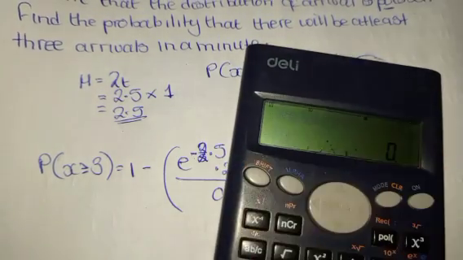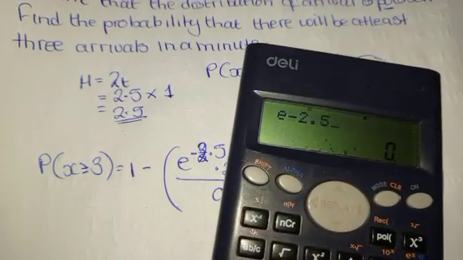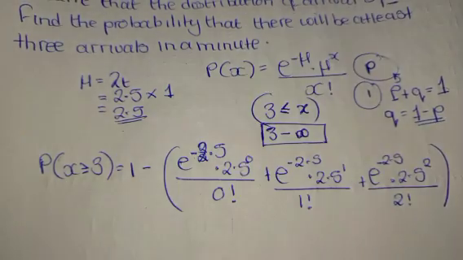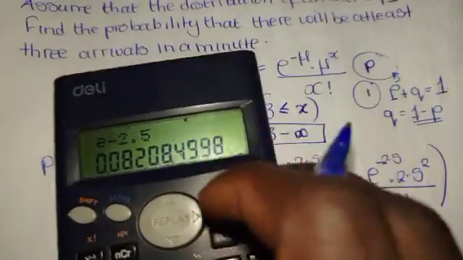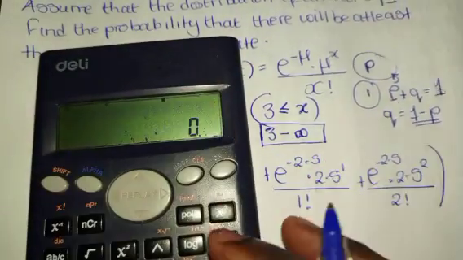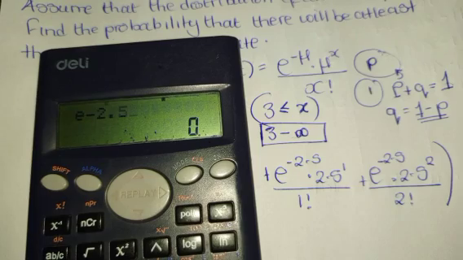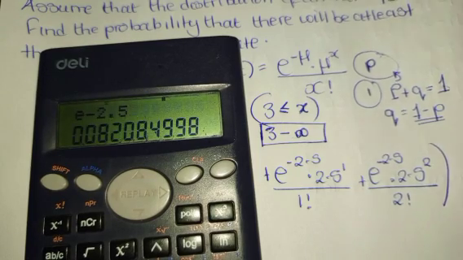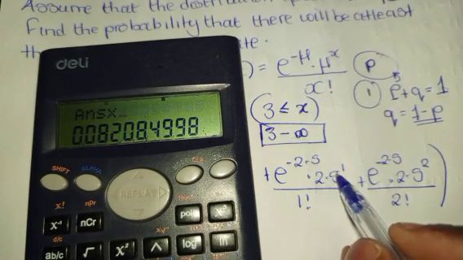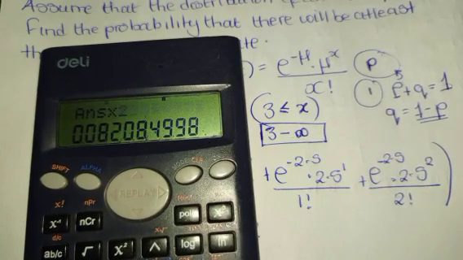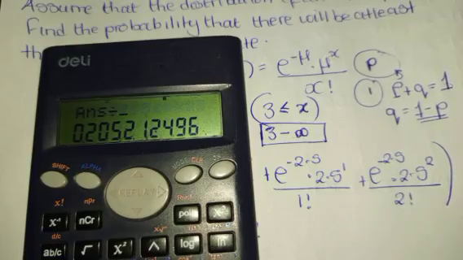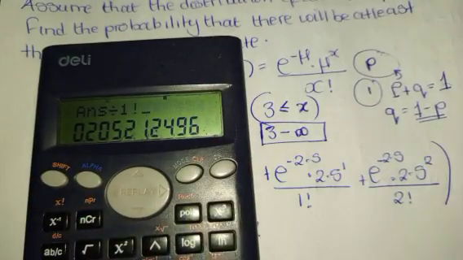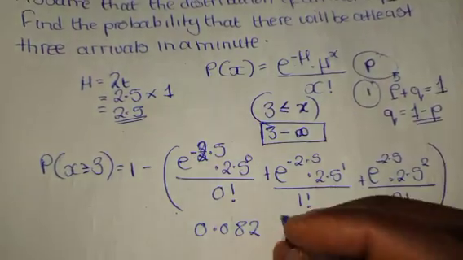So we are just having shift exponent negative 2.5, and we are getting our answer to be 0.082. Then also here, shift exponent negative 2.5, we are getting that multiplied by, any number to the power 1 is that number, so in this case times 2.5 divided by 1 factorial. 1 factorial, we still get that.